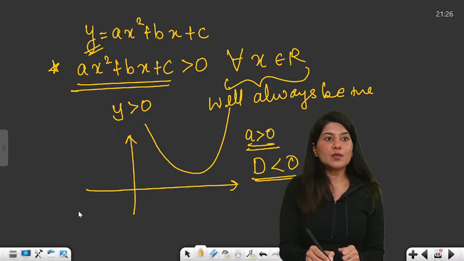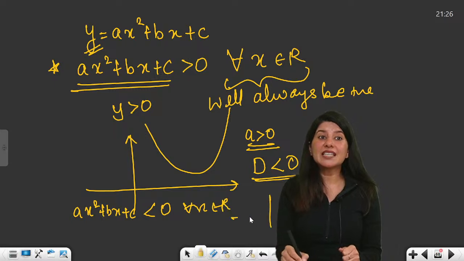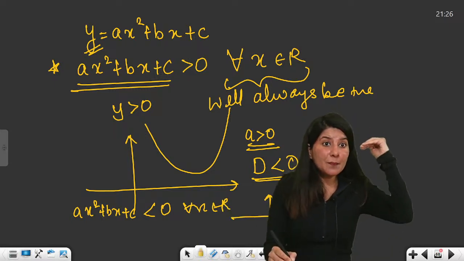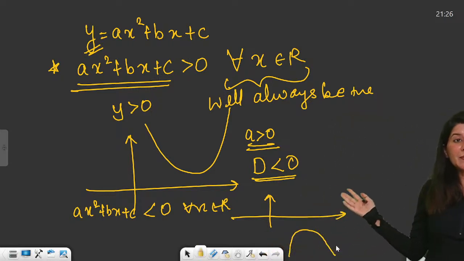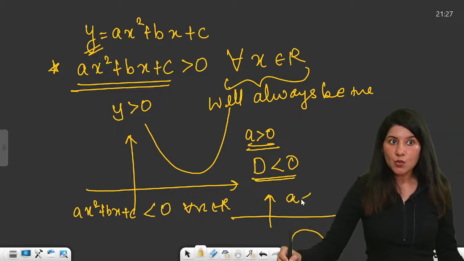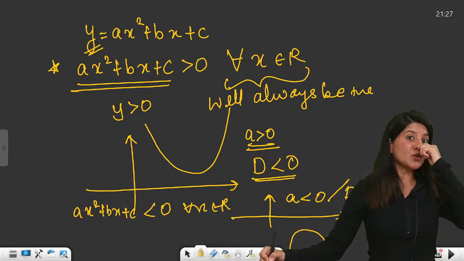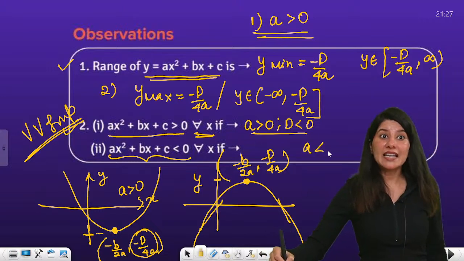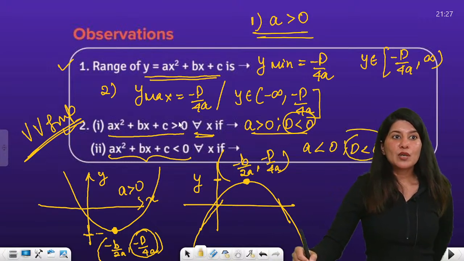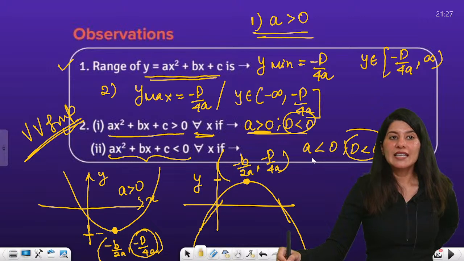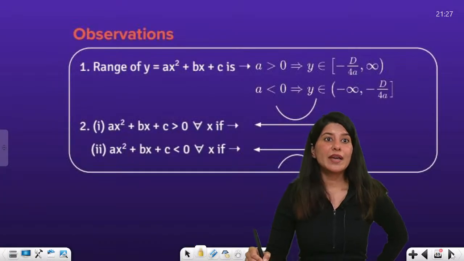So if I want ax square plus bx plus c less than 0 for all values of x belongs to R, that means I want my parabola to stay below the x-axis. Can you see? Completely below the x-axis, right? So completely below the x-axis means a downward facing parabola, and discriminant again less than 0. That means I don't want the parabola to touch or even cut my x-axis. So a less than 0 and D less than 0. In both the cases, can you see the discriminant is less than 0? In the positive one, your leading coefficient is positive. In the negative one, the leading coefficient is negative. So please do remember all these three observations. It is very important, right?